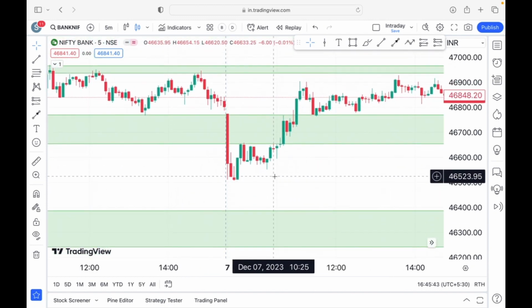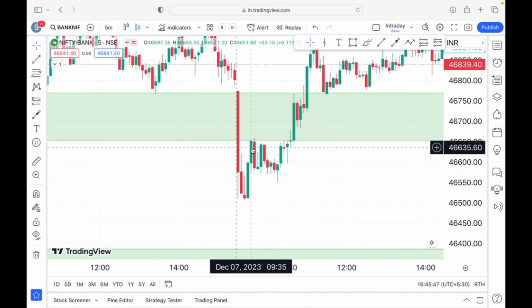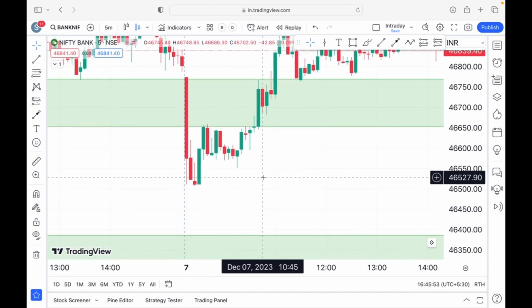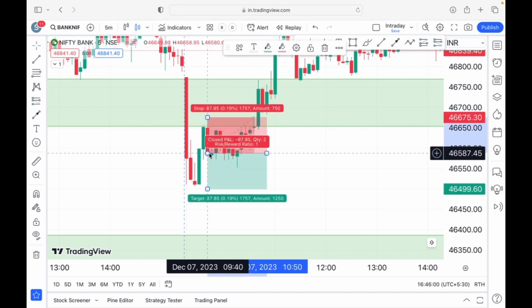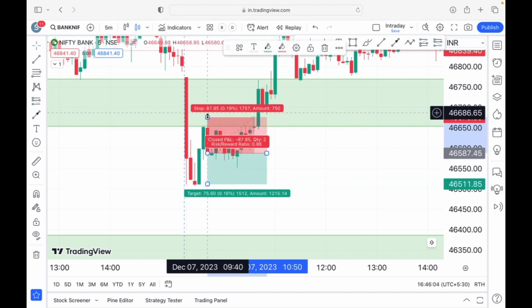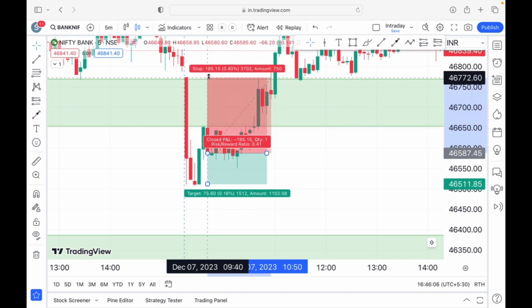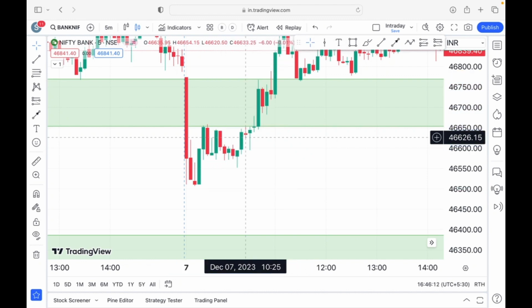So all you have to do is wait for another candlestick pattern at an important location, which happened at 9:40 and 9:35. See, the 9:35 and 9:40 candles both together forming a bearish engulfing pattern. Here you would have taken a trade towards the downside, keeping this as your target, because that was your latest swing reaction on the left, and that is your stop loss. Even in this case you have a risk versus reward ratio which is less than 1, so even that was not a good trade.